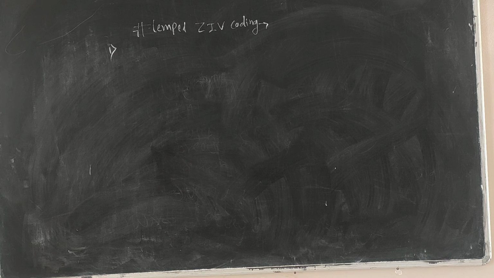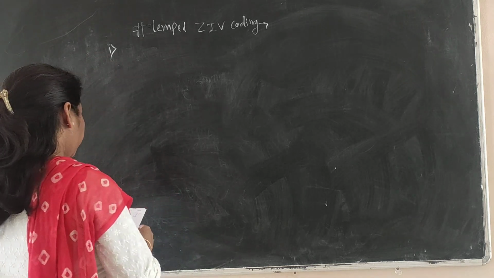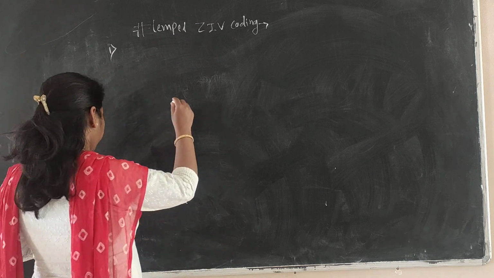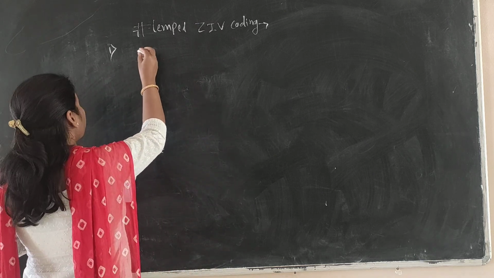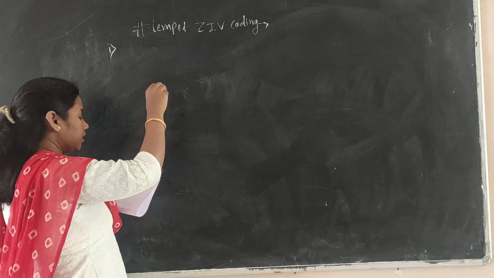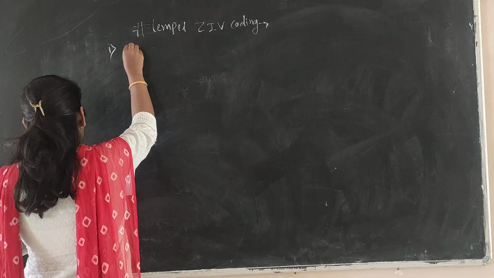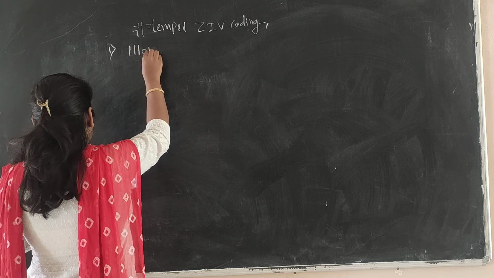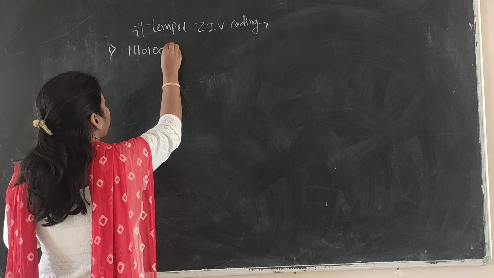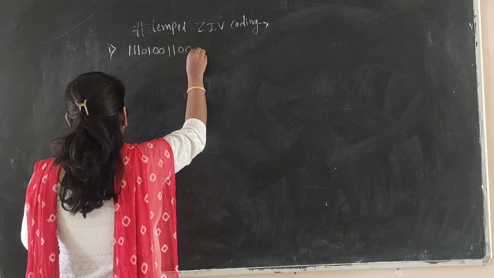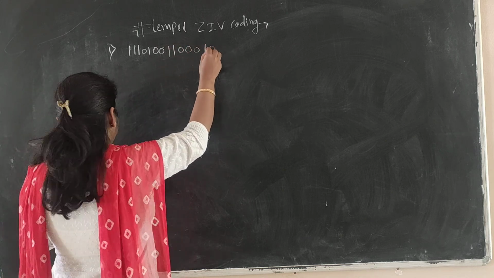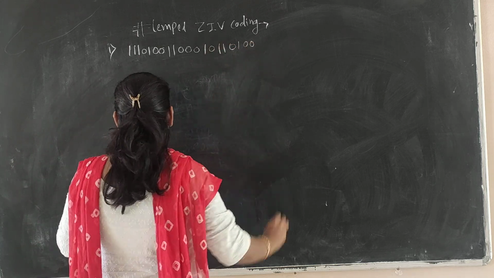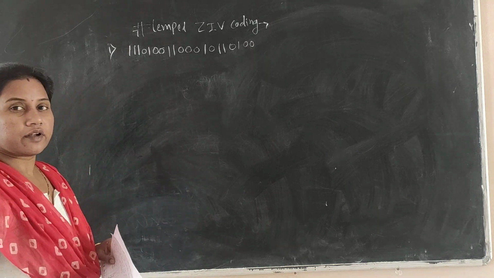This is the question asked in May 2012 for 9 marks. Determine the Lempel-Ziv code for the following bit stream. They have asked regarding Lempel-Ziv coding, and the bit stream is 111 01 00 11 000 10 11 0100. This is the bit stream they have given.